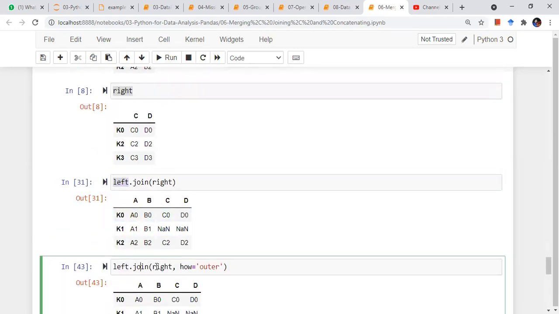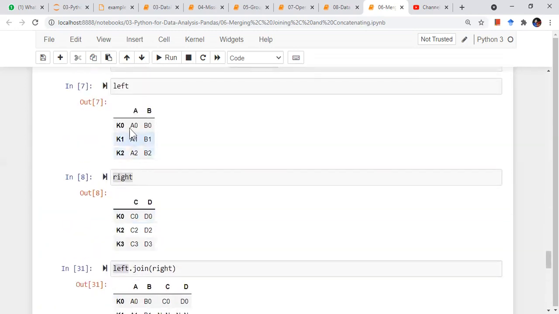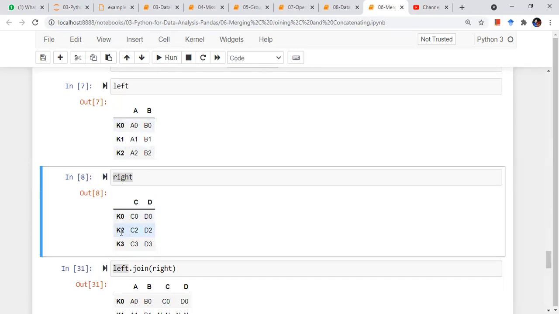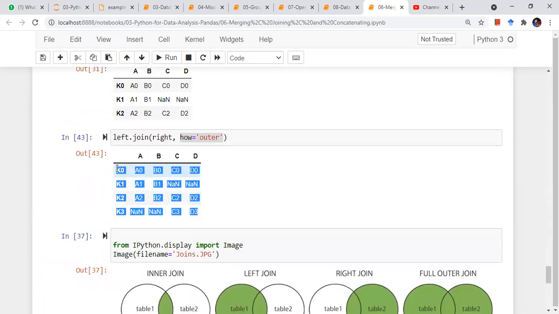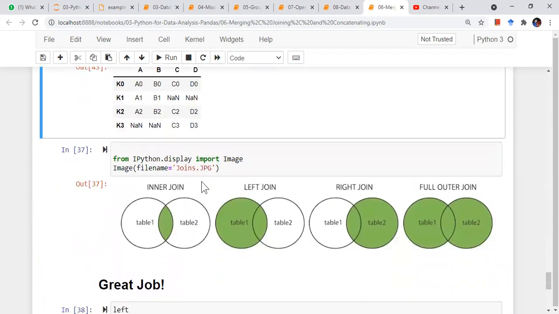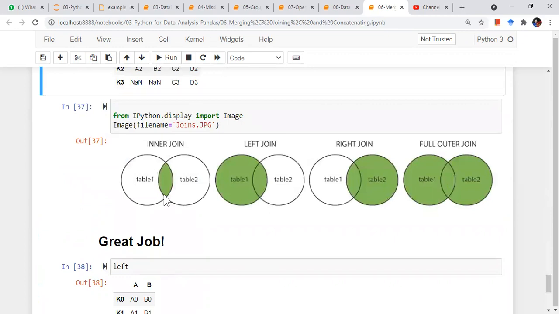Now if I do left dot join right and the how parameter is set to outer, I will get all the keys, all the key combinations possible. So I have K0, K1, K2 here, and K0, K2, K3. So I'll have all the keys K0, K1, K2, K3, right? So I am having all the keys up to K3 and I'm joining my data like this. So this is what this picture gives you as an example.